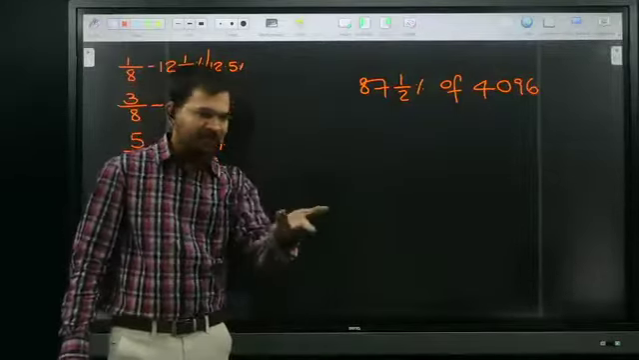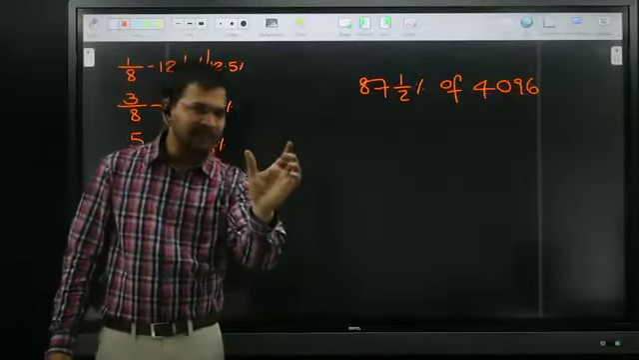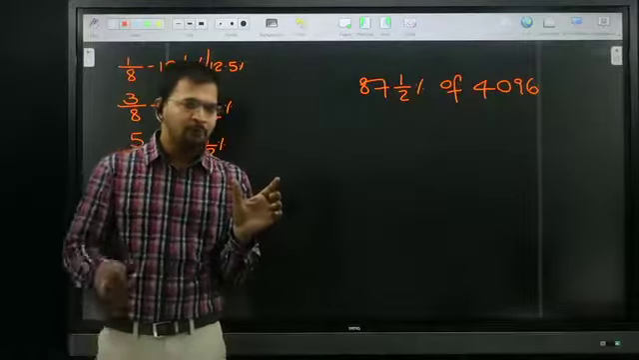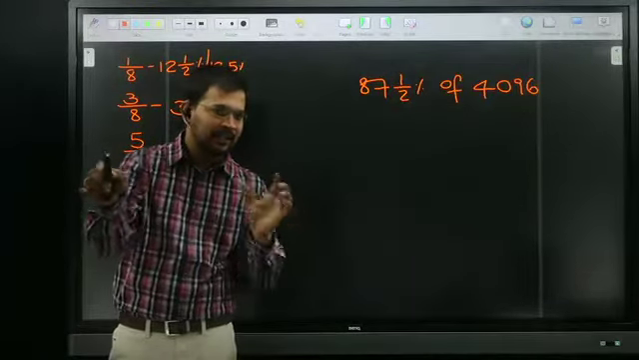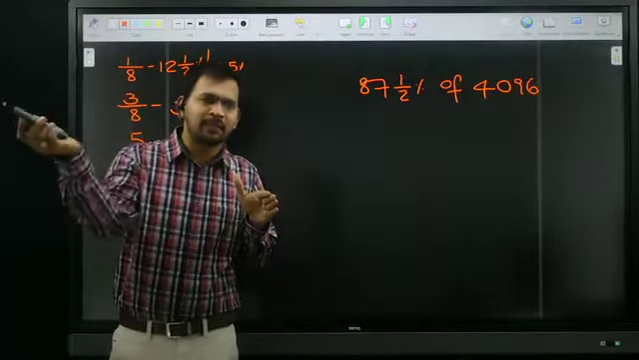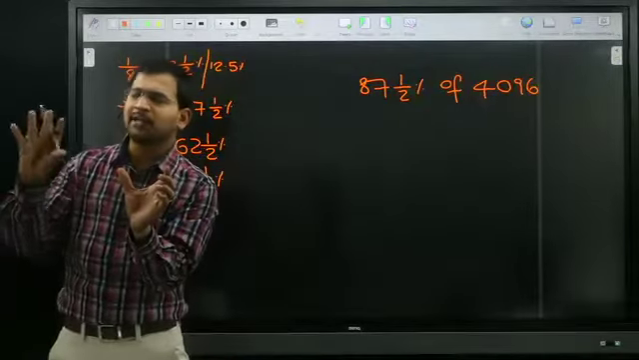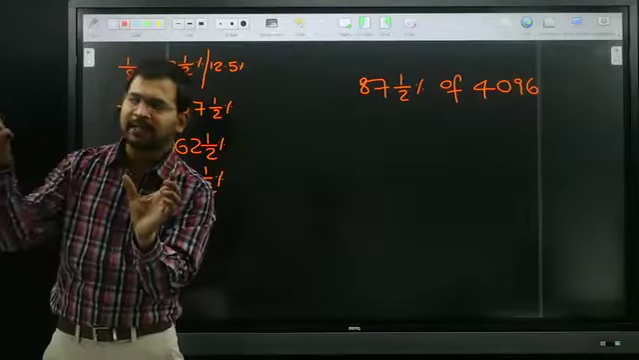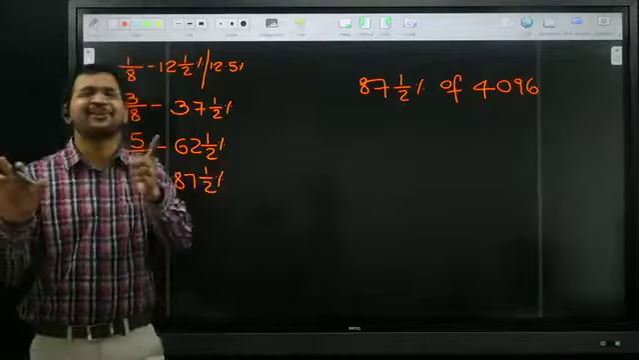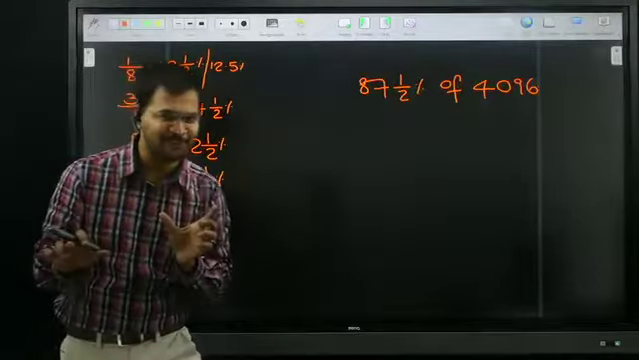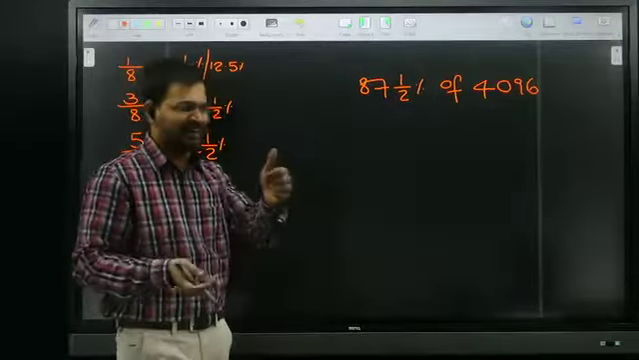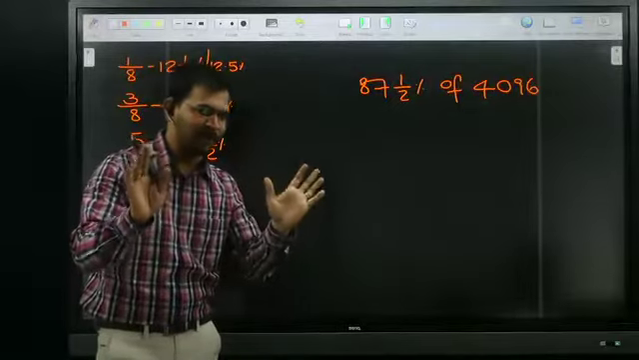First of all, I will explain orally. 87.5 is nothing but the 7 by 8 fraction. 7 by 8 into 4096. In order to cancel 8, I can split 4096 as 8 into something. In the 8 table, 40 goes 5 times, and 96 goes 12 times. So 8 into 5, 12. The 8s cancel. 7 into 5, 12. 7 5s are 35, 7 12s are 84. Your answer is 3584. All of you okay? Without using pen and paper, you are going to attack directly, or not?